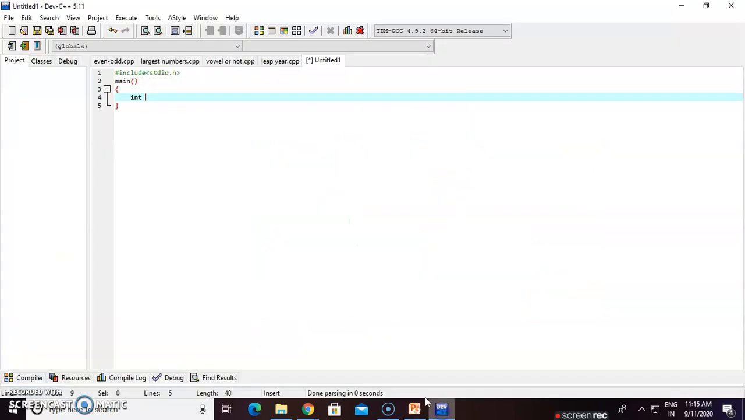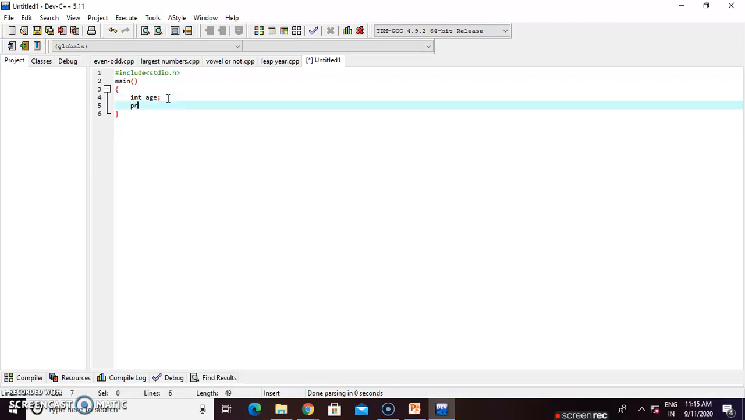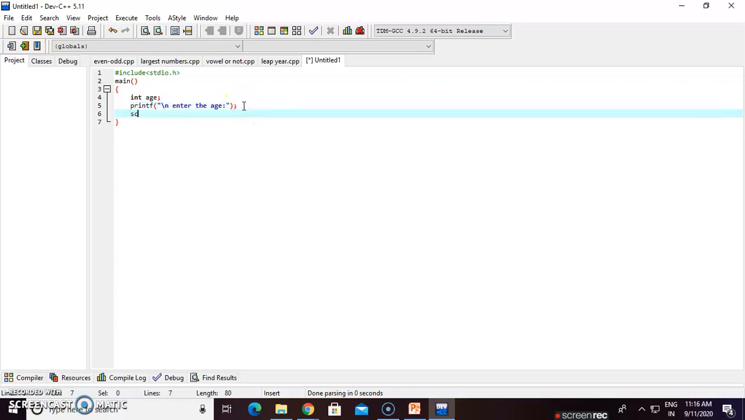Okay, so go to Dev C++. In the main function, take int age, the variable name is age, integer data type. Then printf, enter the age, colon, semicolon. Then take the value from the user with the scanf function: inside it, in double quotes %d means integer, then comma and ampersand.